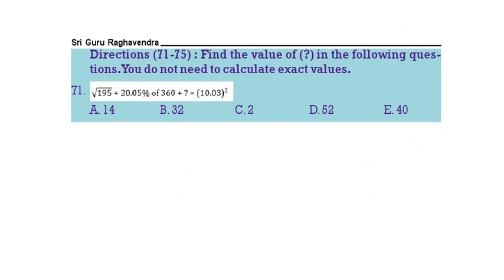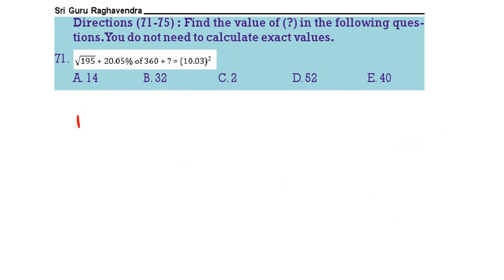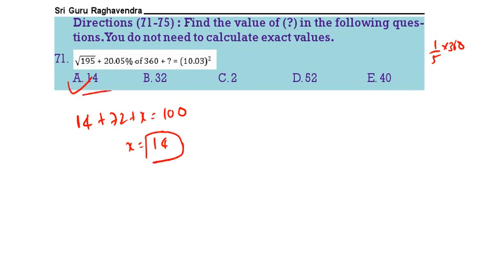Next, find the value of question mark in the following questions. You need not do the exact calculation. Approximate. What is root 196? 14. 20% of 360 means 1 by 5 of 360, that is 72, plus x is equal to 100. Therefore x is equal to 14. 1 is the correct answer.